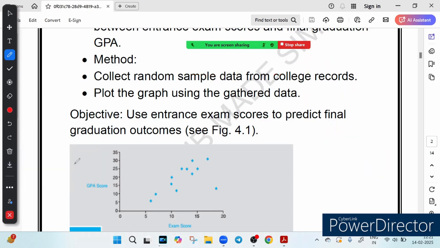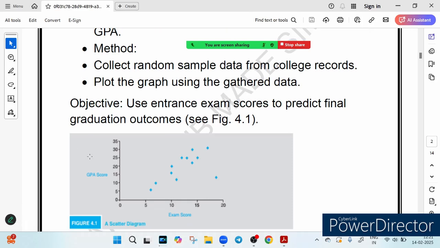Let's break it down using an example. Let's look at what a college principal wants to know, as we talked about in the previous case. Do students who score high in the entrance examination also get a high final GPA? To find out, they collect random student data.